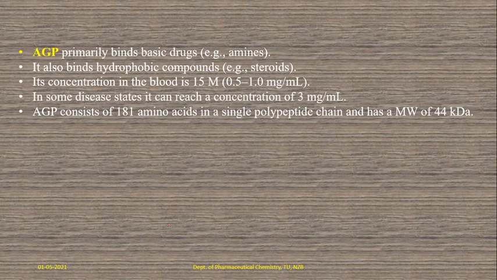And its concentration in the blood is 0.5 to 1 mg per ml. And in some disease states, it can reach a concentration of 3 mg per ml. That depends upon the condition of the biological system. And here, only 181 amino acid residues are present in its structure. It is also a single polypeptide chain, and it has a molecular weight of 44 kilodaltons.